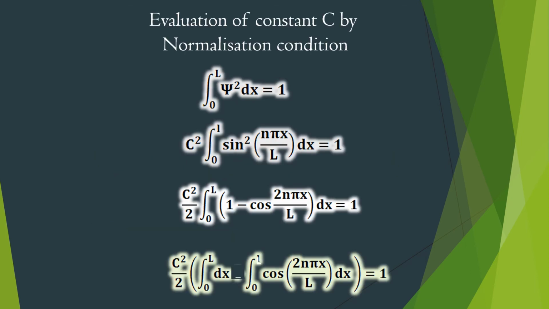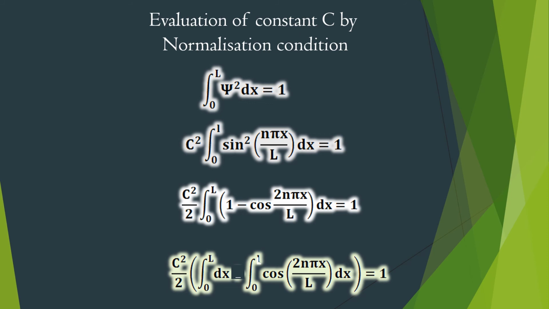Evaluation of constant c by normalization condition. Hope you remember the normalization condition: volume integral of psi squared dv is equal to 1. That is, the total probability of finding a particle in a given region of space is 1. Since ours is a one-dimensional problem and the width of the box is L, we can write the normalization condition as line integral within the limit 0 to L psi squared dx is equal to 1. On substituting c sin n pi x by L instead of psi, we get c square line integral 0 to L sin square n pi x by L into dx is equal to 1.